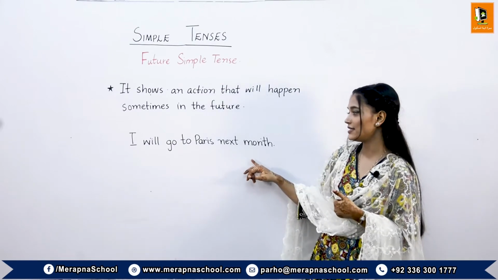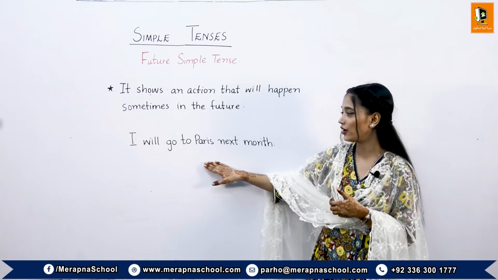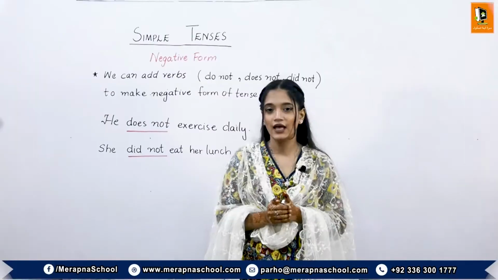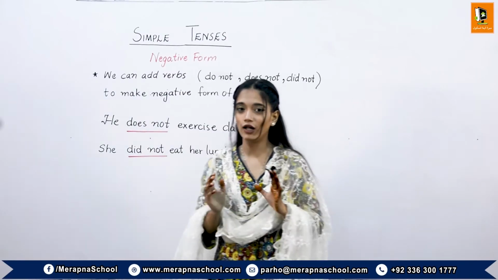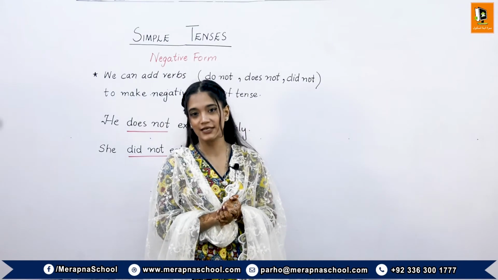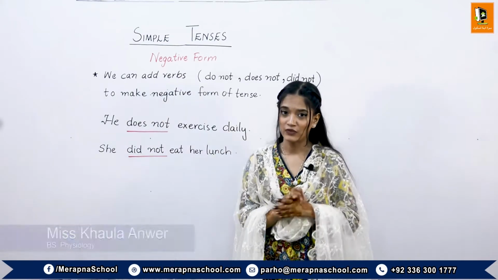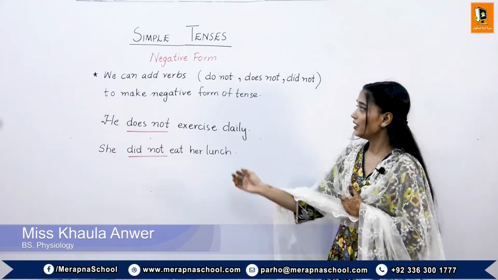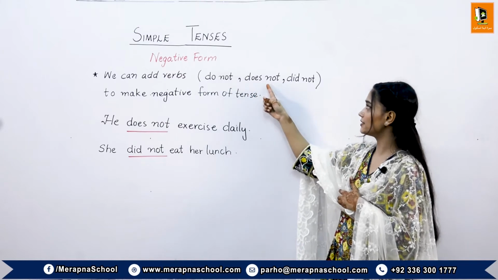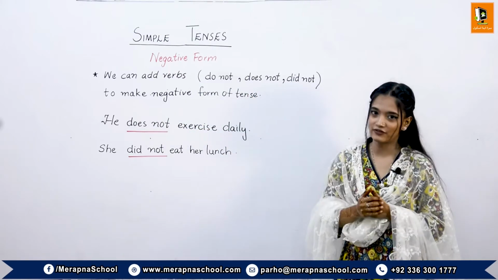This sentence is showing that the person will go to Paris in the future. The simple tenses, all three of them, the present simple, the past simple, and the future simple, can be converted into negative sentences as well. How can we convert them? We can add verbs like do not, does not, and did not to make the negative form of the tense.